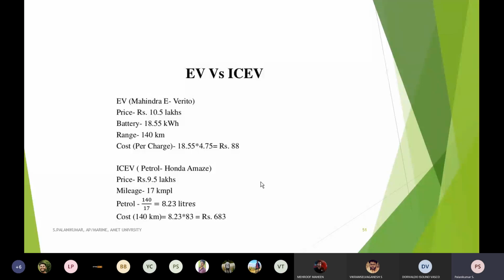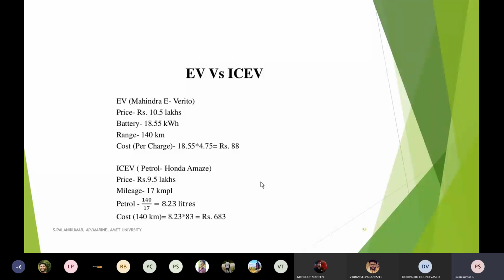So for the same 140 kilometers, if I have to travel with 17 kilometers per liter mileage, I need 8.23 liters. So on average I put in 83 rupees per liter. Now every day it varies. But you see, I have to spend 683 rupees, whereas it can be accomplished with 88 rupees with clean energy, without any pollution.